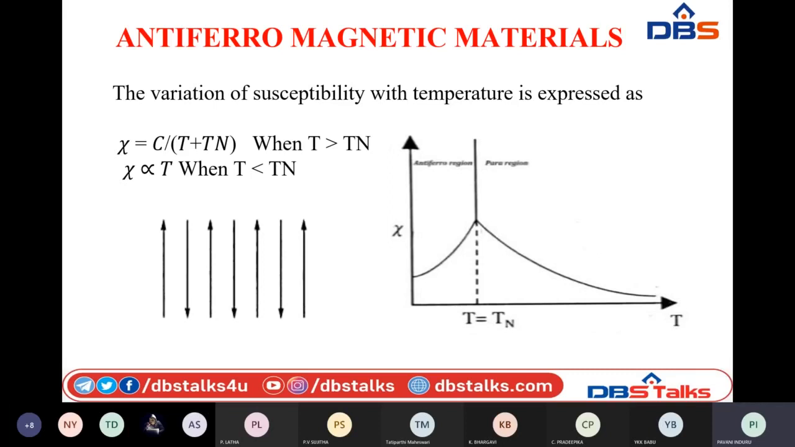After a certain temperature TN, which is known as Neel temperature, this is the transition temperature where these antiferromagnetic materials will try to behave like paramagnetic materials. So after this transition temperature called Neel temperature, they will lose their capability of behaving like antiferromagnetic materials. So that is why their susceptibility will decrease exponentially with respect to temperature. So that is how these are related with the temperature.